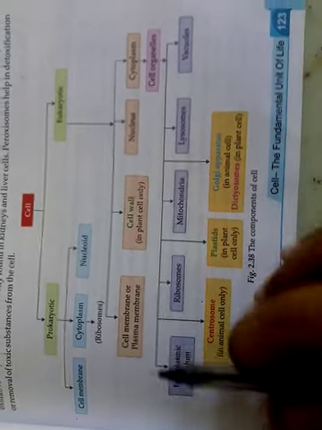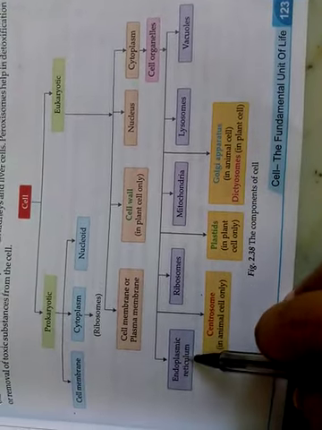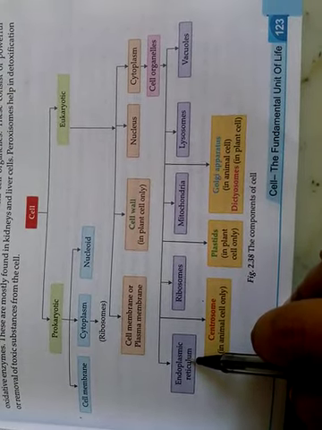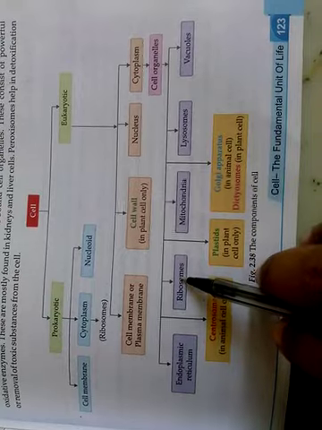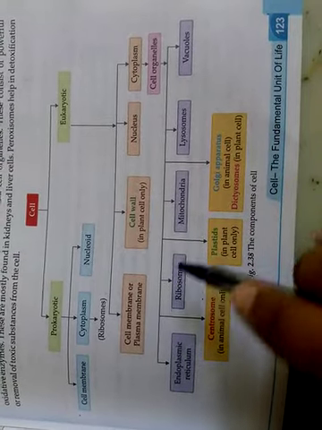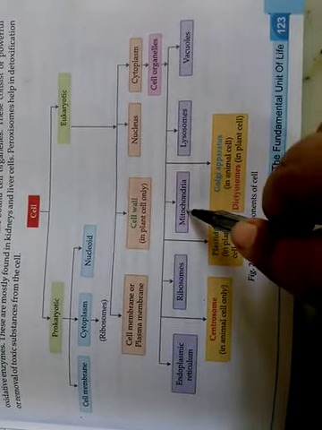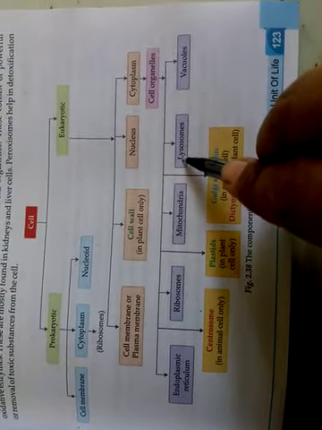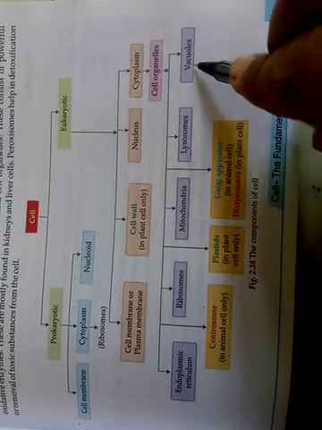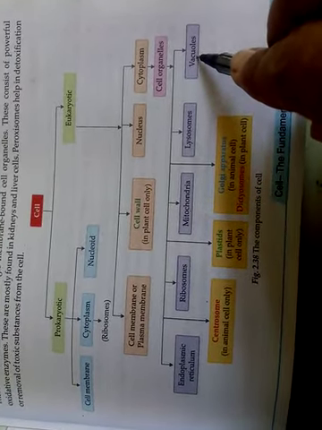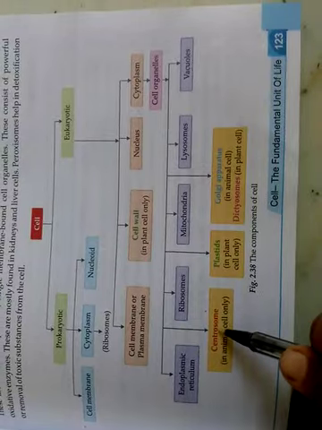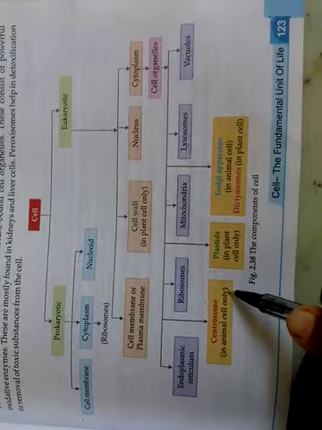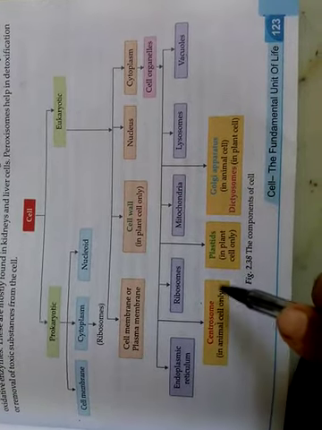That cytoplasm contains two parts: cytosol and cell organelles. Here we can see the main cell organelles are endoplasmic reticulum, ER, that is of two types, SER and RER. Second one, that is ribosome. Next one, mitochondria, powerhouse of the cell. Ribosome, that is protein factory. Lysosome, that is called suicidal bag. And here is the vacuole, that is the storehouse of the material. Next one, it is centrosome, that is found only in the animal cell. During the cell division we can see them.